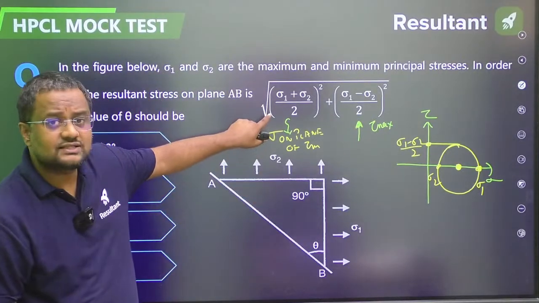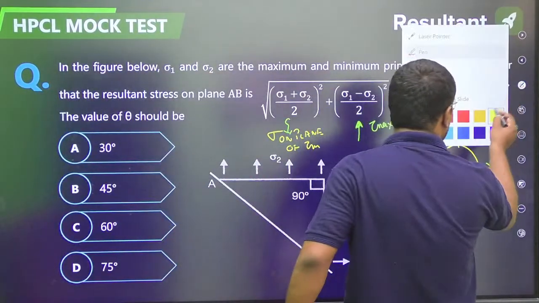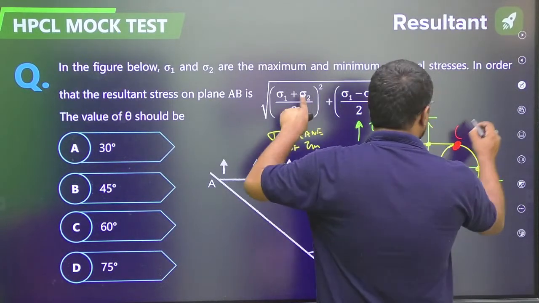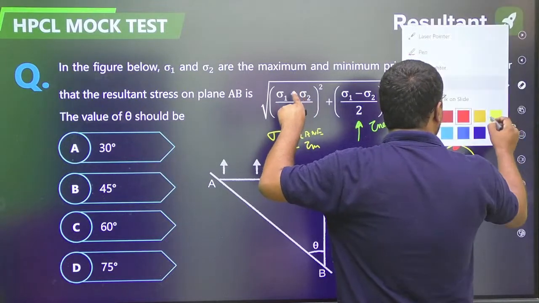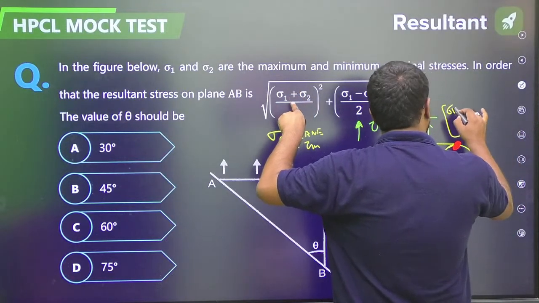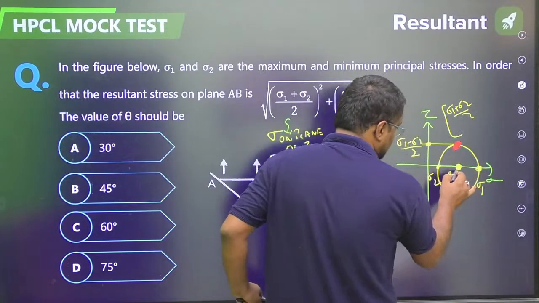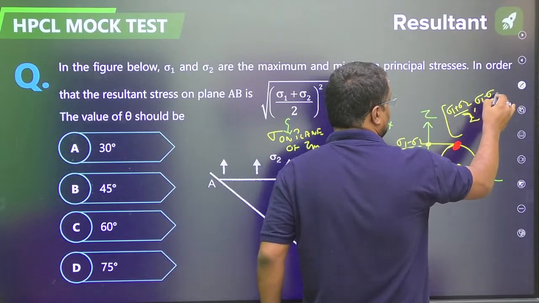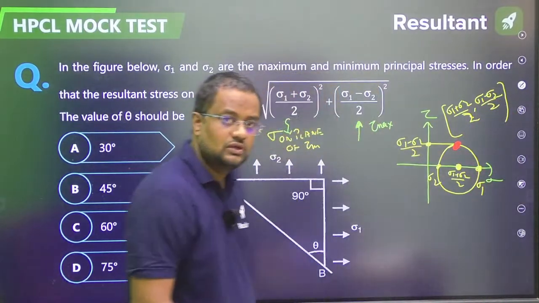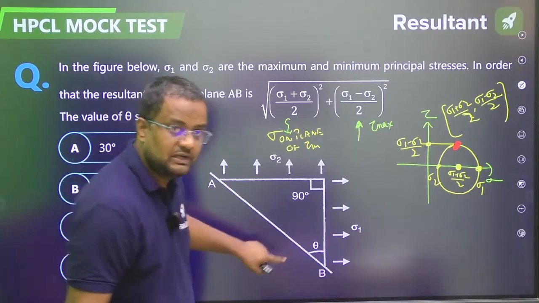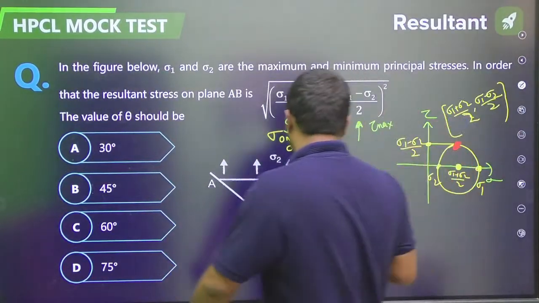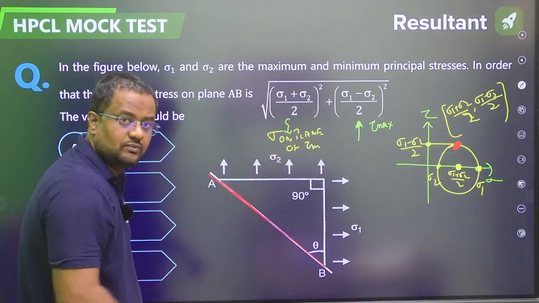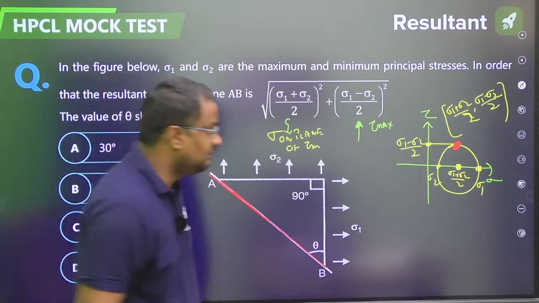So actually this is the resultant stress for this point, because at this red point normal stress is sigma 1 plus sigma 2 by 2, and the y-axis, that is the shear stress, is sigma 1 minus sigma 2 by 2. So this plane is represented by this red point on the Mohr circle.